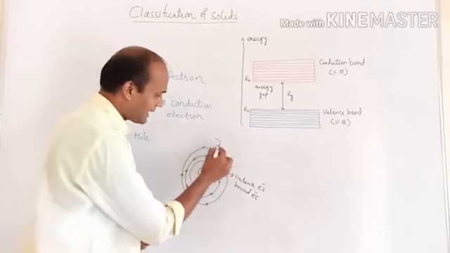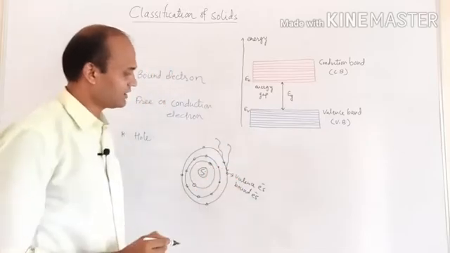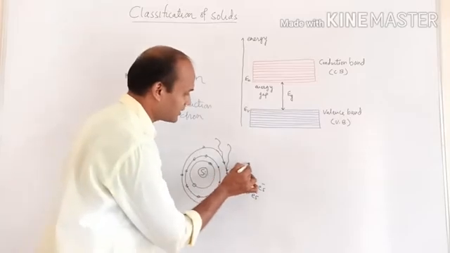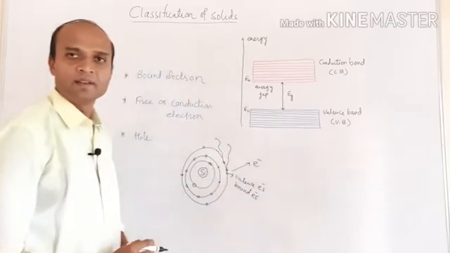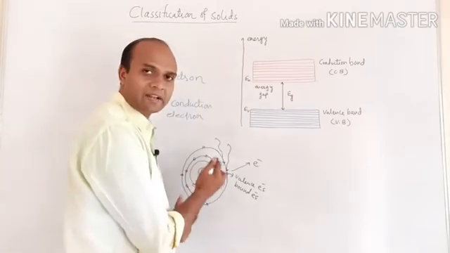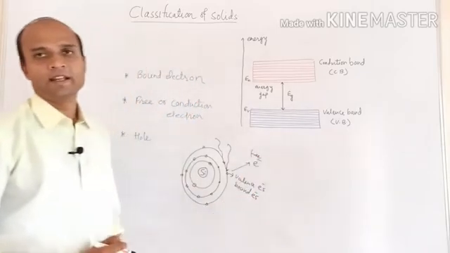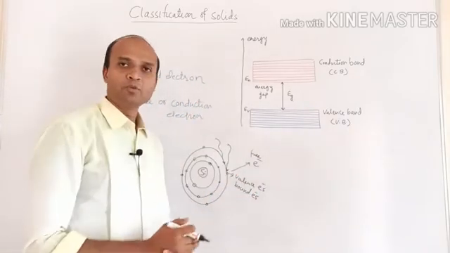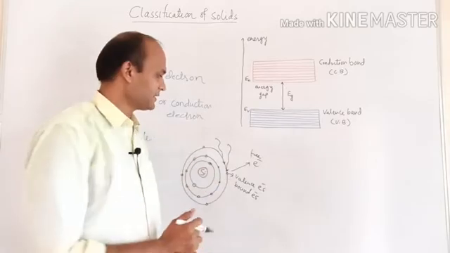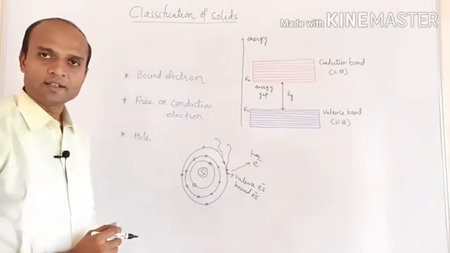Now if some external energy is supplied to this electron, that electron becomes free from this atom, and now this electron is called a free electron. It can move freely inside the solid from one place to another place, and that's why it is called a free electron or conduction electron.